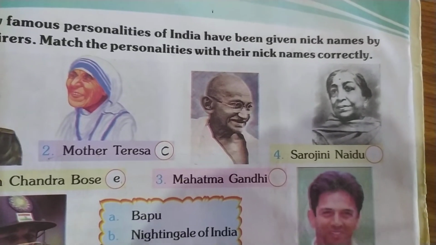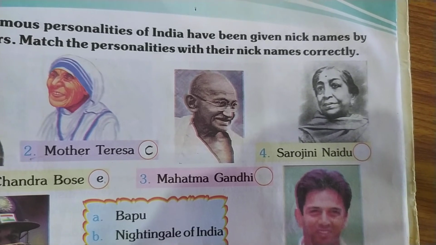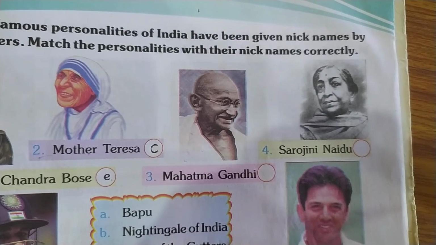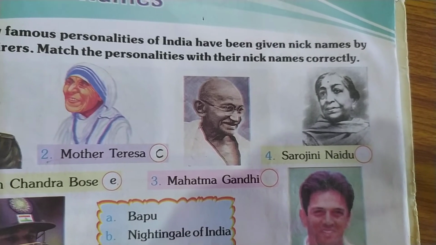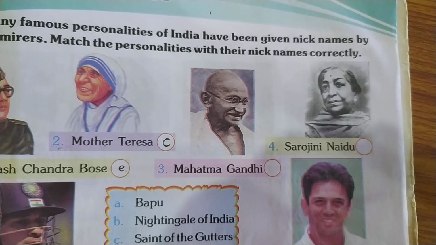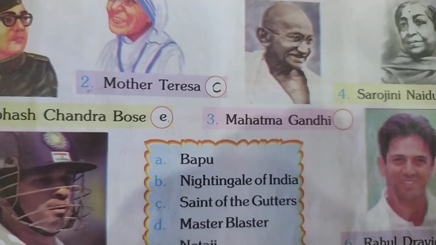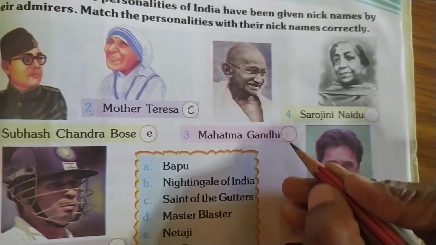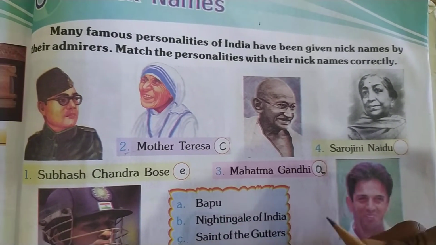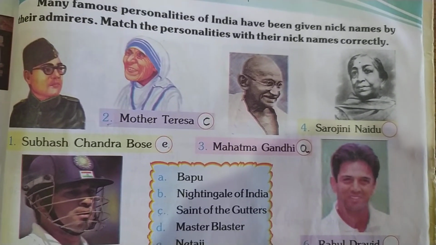Okay, children. Next we'll move on to the third one. Who is he? Yes, so he is our father of the nation. Who is he? Mahatma Gandhi. So what do we call him as a nickname? Yes, as I told you before, we call him as Bapu. So where is Bapu here? Yes, can you find here? It is A. So what we should write in the circle? A. Okay, so Mahatma Gandhi's nickname is Bapu.